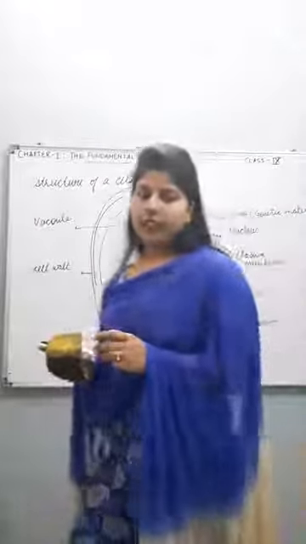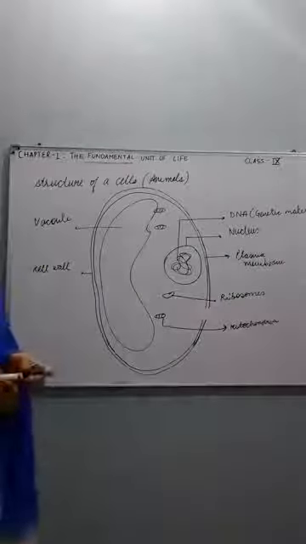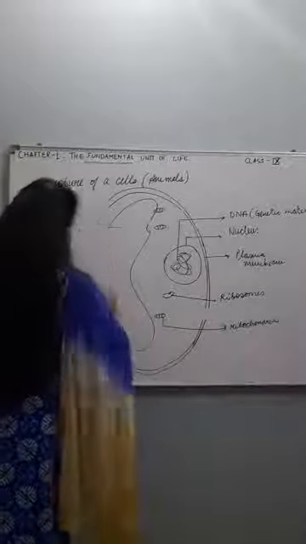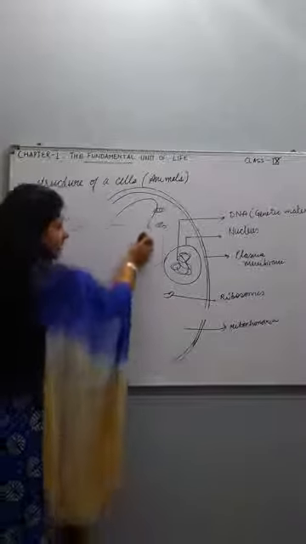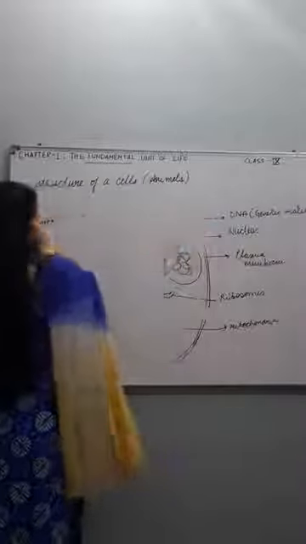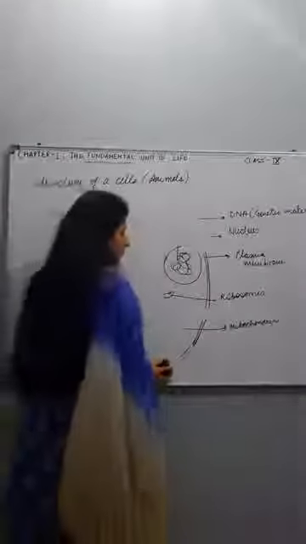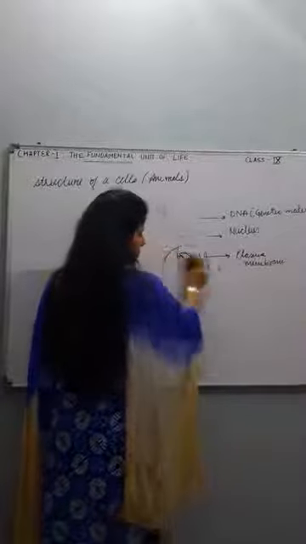Now moving ahead with the other topic, that is the function of plasma membrane. What you have studied, plasma membrane is present in animal cell, plant cell, or both? Okay, so the answer will be both. Plasma membrane is present in both animal cell and plant cell.